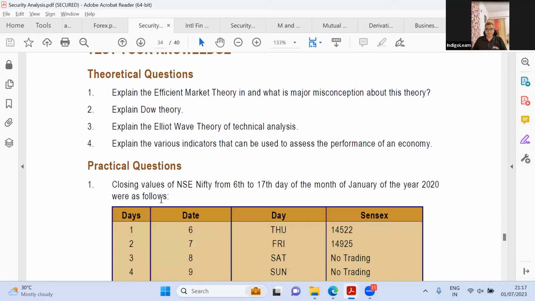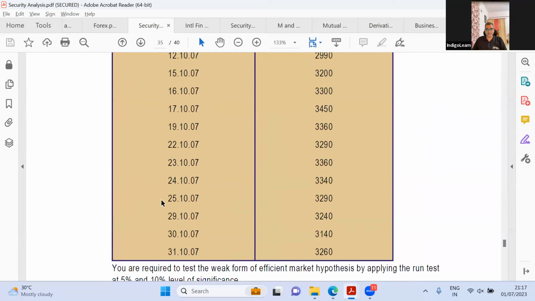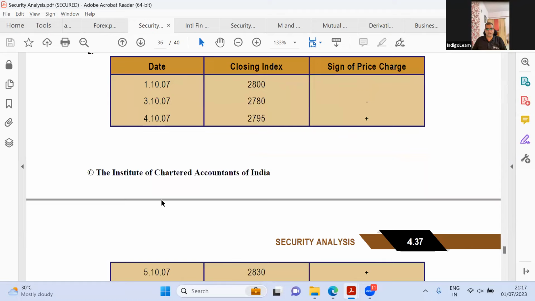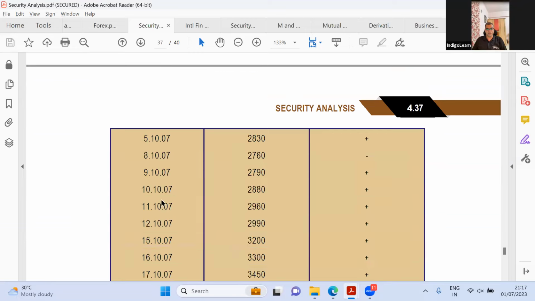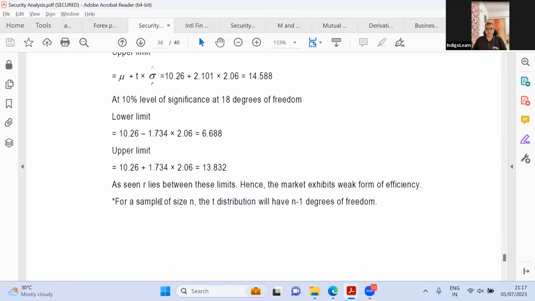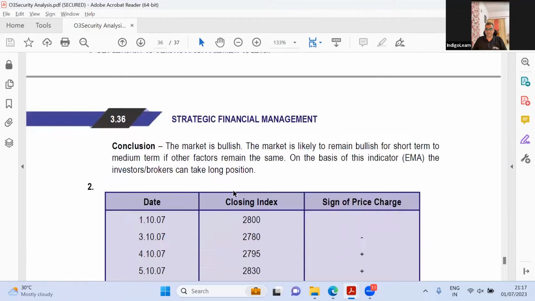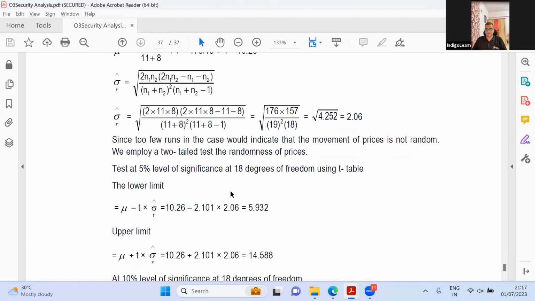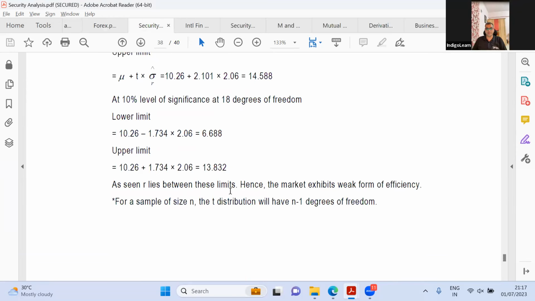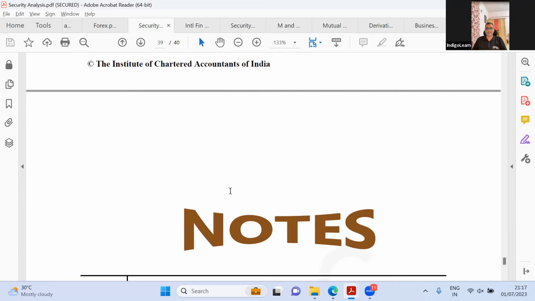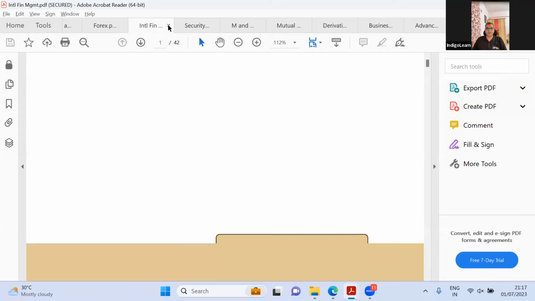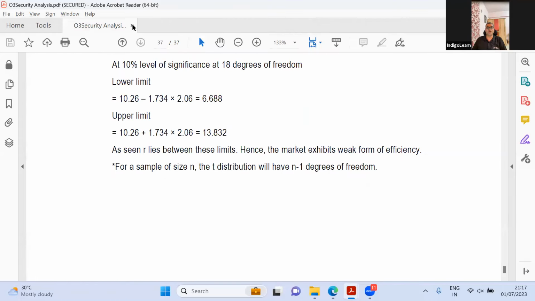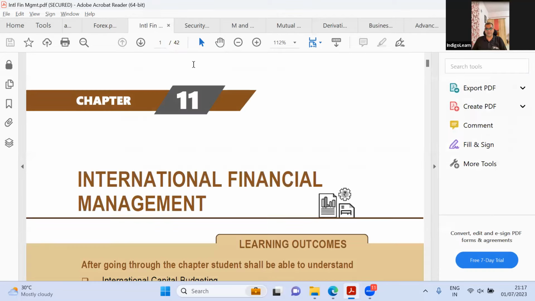And beyond that, have they given anything else? I think they have 3 questions. Yeah, here also I think they have the same questions. 1, 2 questions. Yeah. That's all. I don't think there's any change in this. Answer is also 13.832. Let us check if that's the same answer. Yeah, 13.832, 13.832. There is absolutely no change. It is just that they've added a notes page and equity research. So chapter 3 of old syllabus versus chapter 4 of new syllabus, absolutely no difference other than the fact that they've added something called equity research tools. But that also is very, very basic.